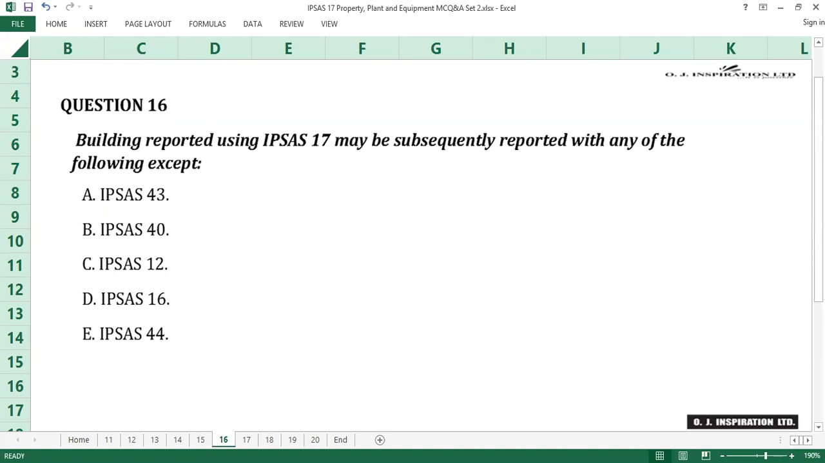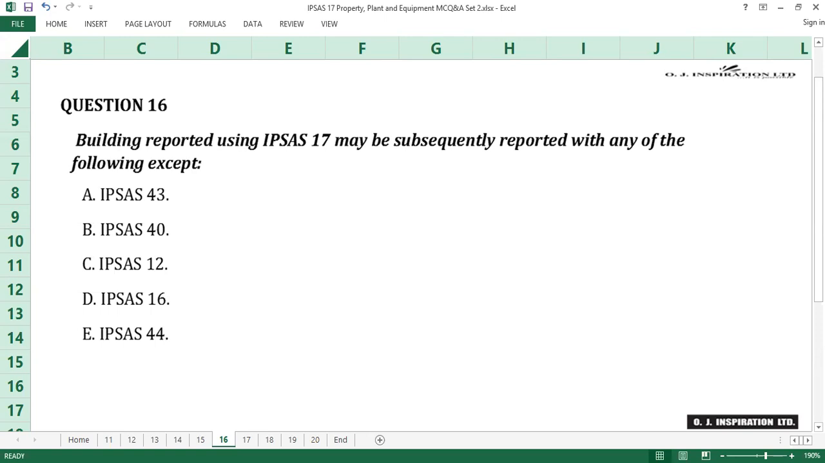Question number 16. The answer to question number 16 is B, IPSAS 40. A building may be held for use for administrative purposes to which IPSAS 17 property, plant, and equipment applies. Where it is held for rental income generation or capital appreciation, IPSAS 16 investment property applies. Where it is given out as a leased property by a lessor, IPSAS 43 leases applies. IPSAS 12 inventories applies where it is a stock in trade or products on offer for an entity.